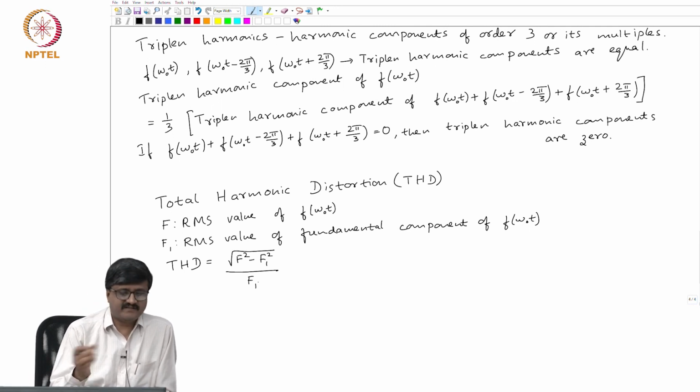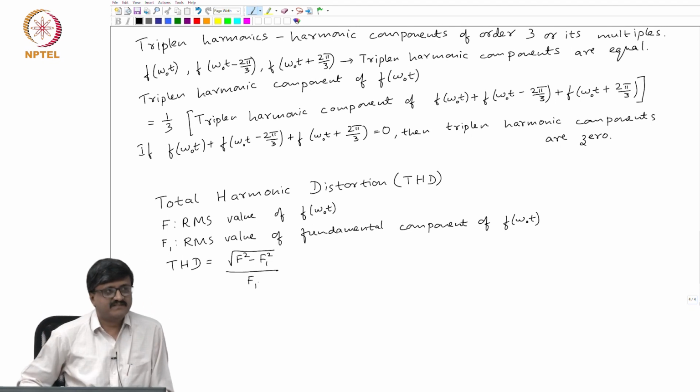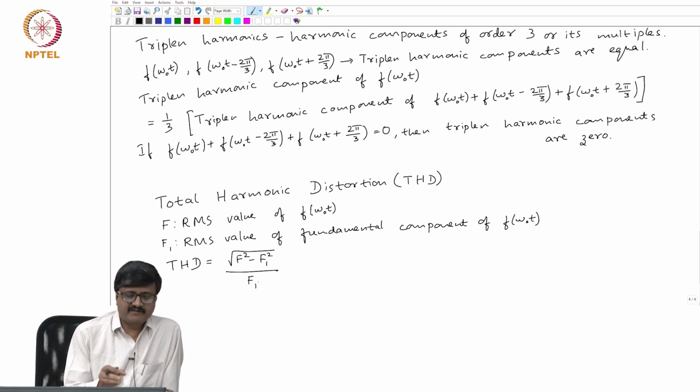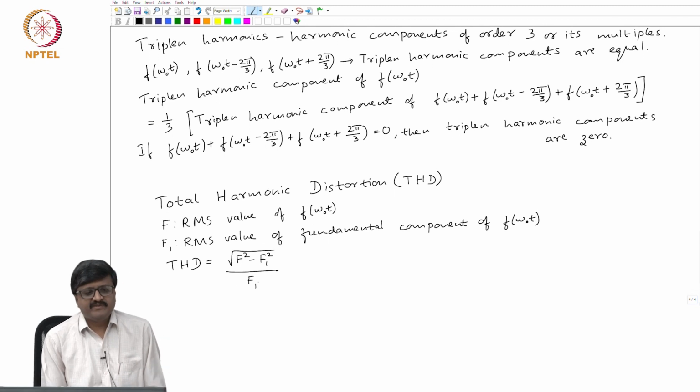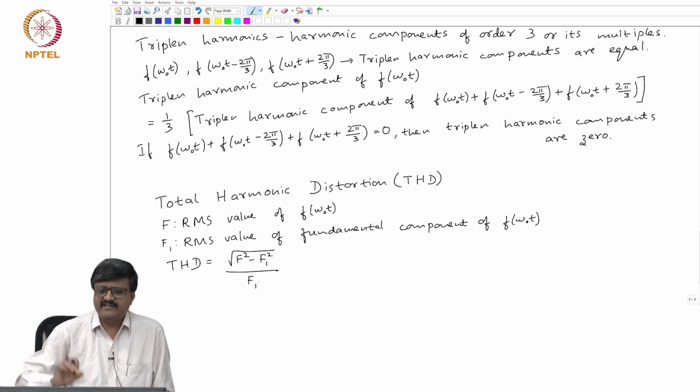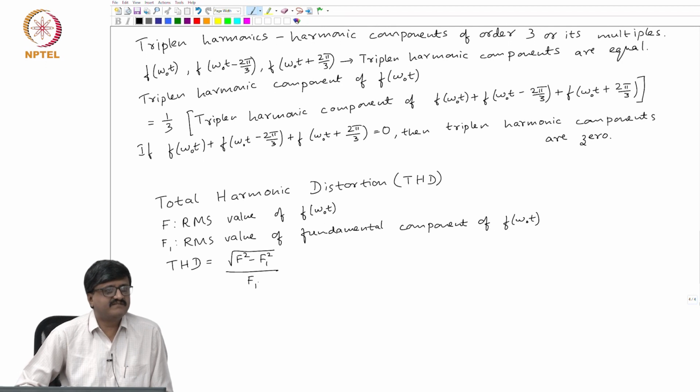There is another definition which starts with a summation. So, that is a series in fact. That of course is rarely useful. If I want to use the expression for actually computing the value of THD, if I have f and f1, I can easily find out. Sometimes, you multiply it by 100 and say that THD is in percentage. So, this is about the Fourier series, which will be useful for finding the harmonic components. So, if any of the results that were mentioned in this class is not known to you, I would suggest you derive it.